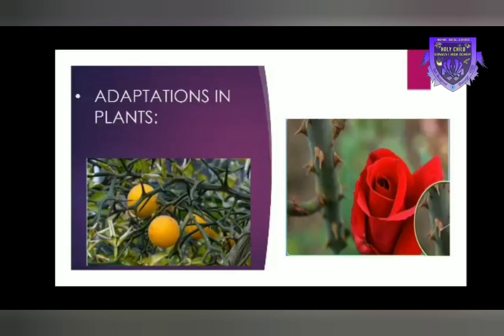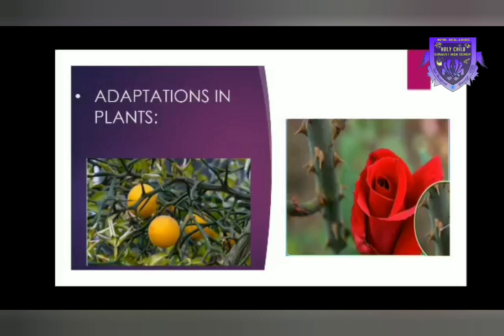So, the next topic is adaptation in plants. Now, let us see. Plants modify different parts of their body in order to store food to survive under unfavorable conditions. For example, some plants develop aerial roots from the branches for extra support. Some plants modify their roots for breathing. And some plants like lemon develop thorns from the shoot. You can see that in the picture also.